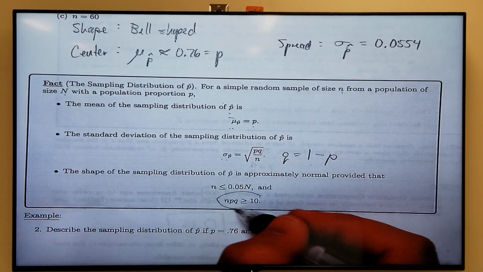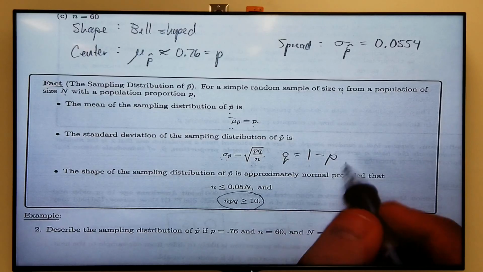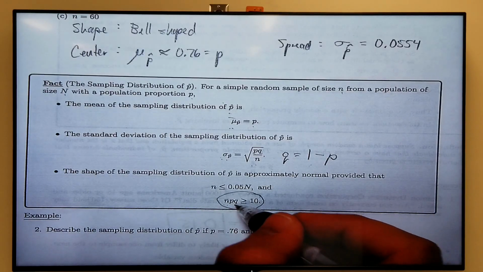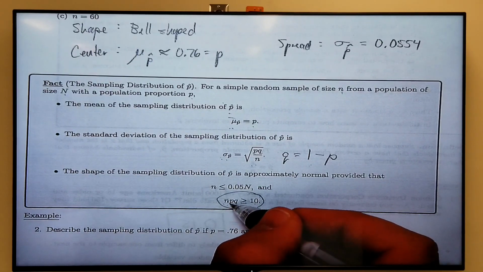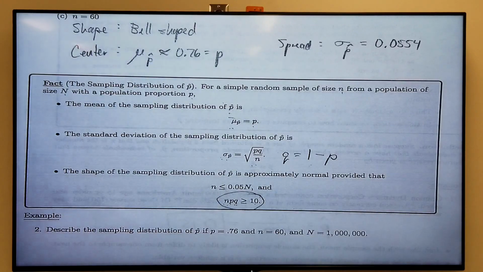More specifically, it's this one down here: n times p times q needs to be bigger than or equal to 10. So n times probability of success times probability of failure needs to be bigger than or equal to 10. If that condition holds, then we can say p hat is approximately normally distributed.